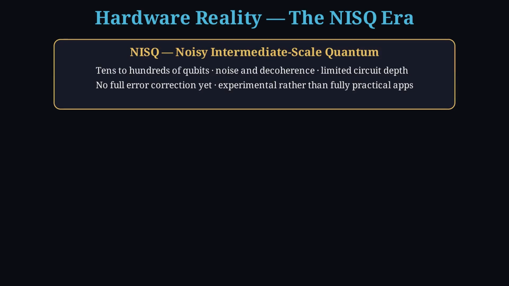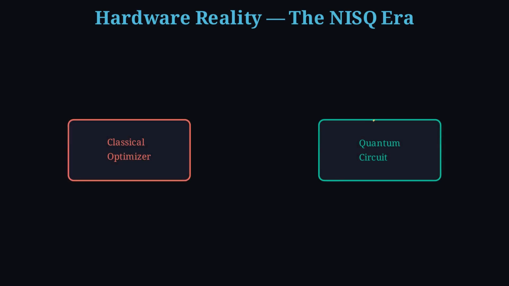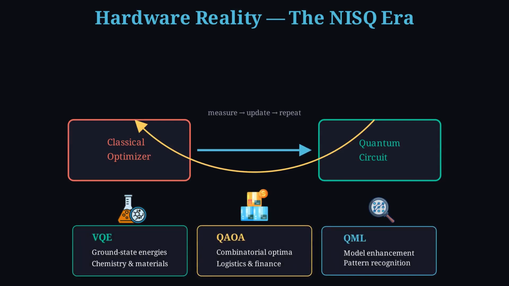full error correction. Applications are experimental, so researchers lean into hybrid loops. A classical optimizer proposes parameters. A quantum circuit runs, measurement comes back. The classical side updates. The variational quantum eigensolver, or VQE, targets ground state energies in chemistry. QAOA, the quantum approximate optimization algorithm, attacks combinatorial optimization. Quantum machine learning, or QML, tries to sharpen pattern recognition. These are strategies for noisy hardware, not magic wands.